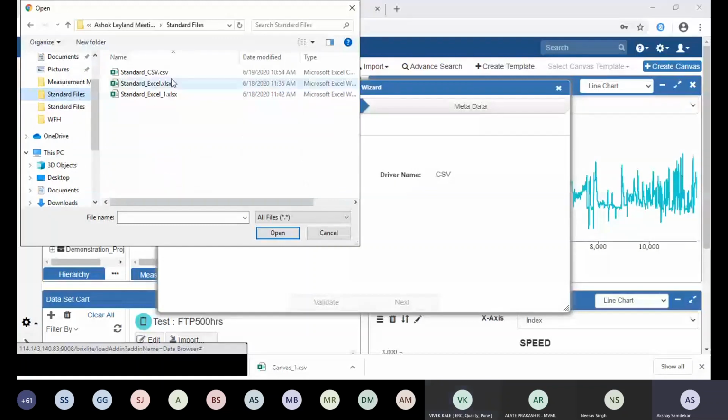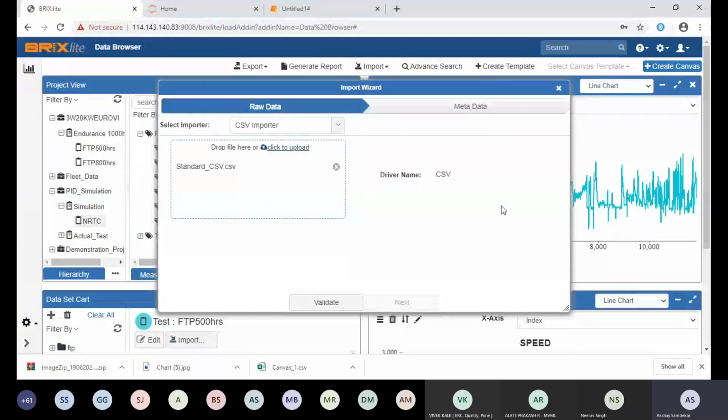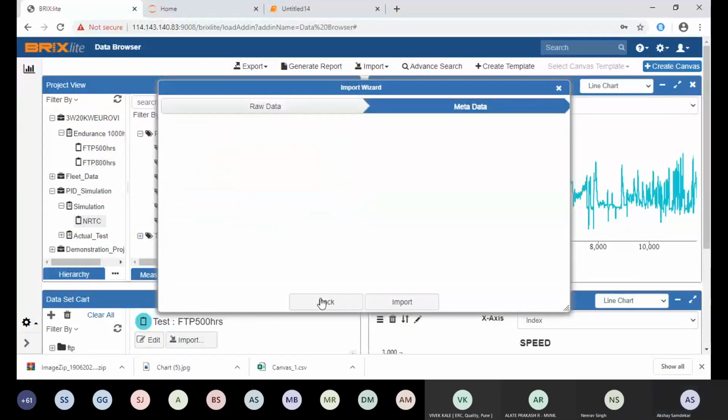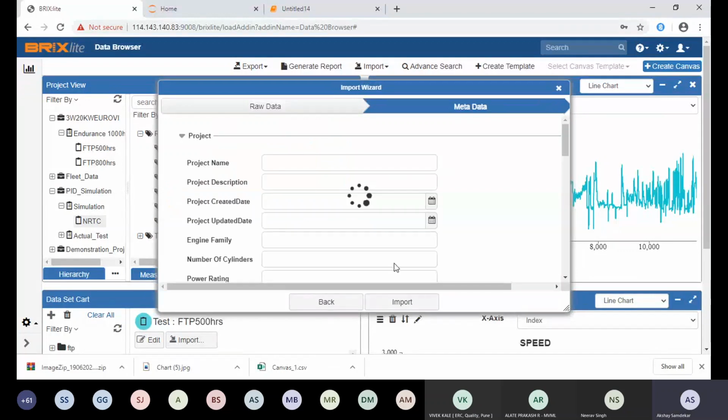This is the standard sample CSV file I'm showing to you. I have just uploaded the file from my own machine. I uploaded a CSV file and I'm asking to validate the file. It will check the configuration and the metadata from the file. This is a metadata information table, and it is a configurable metadata information table.